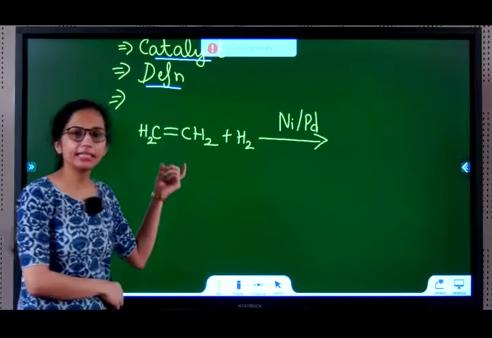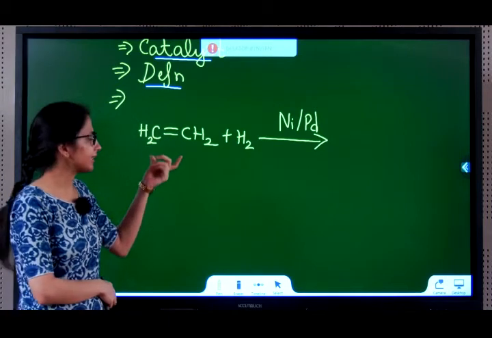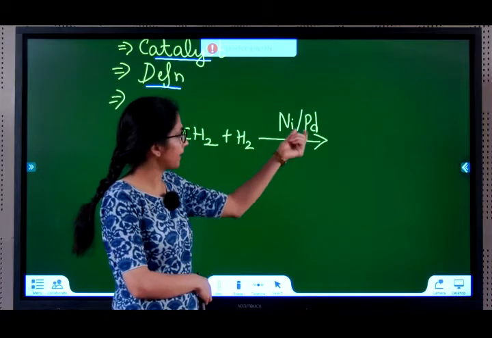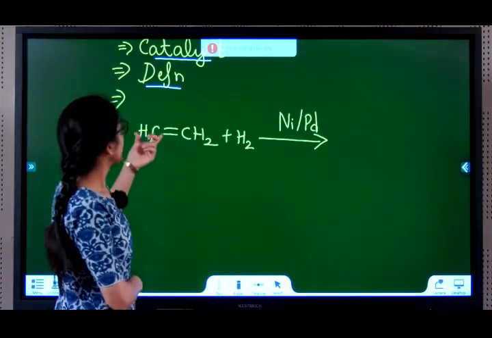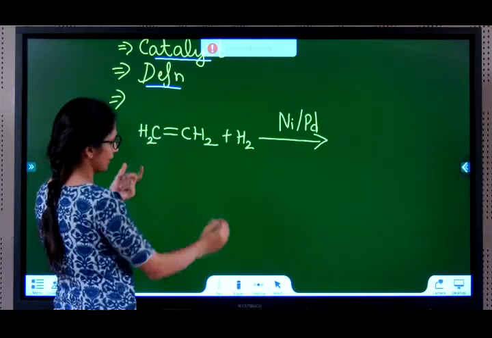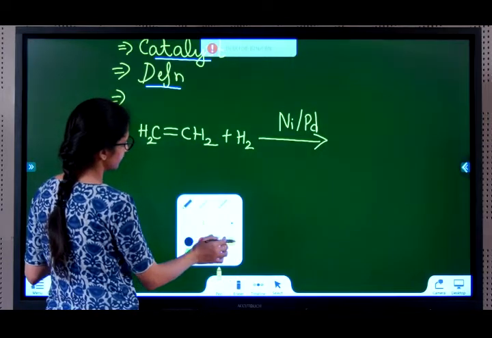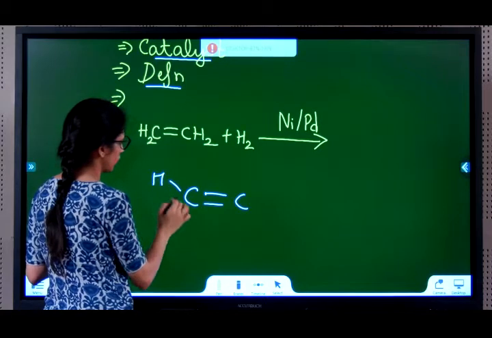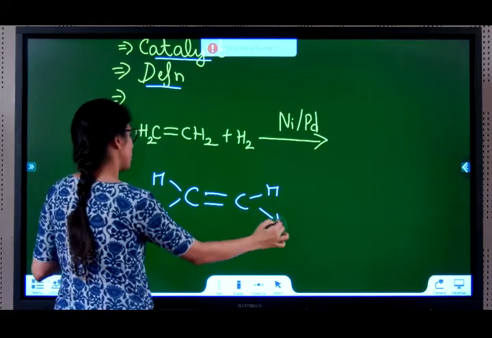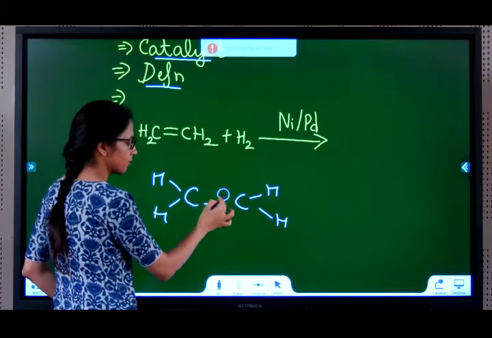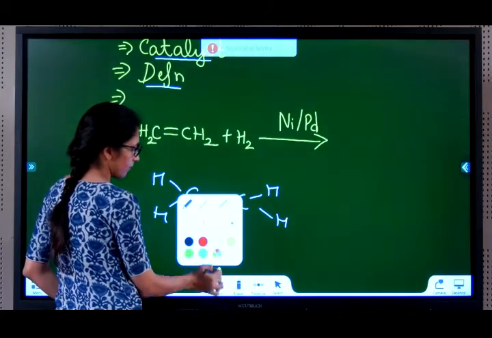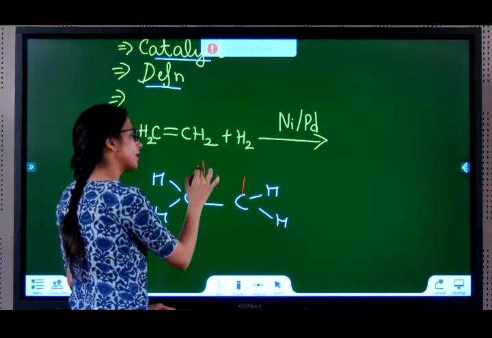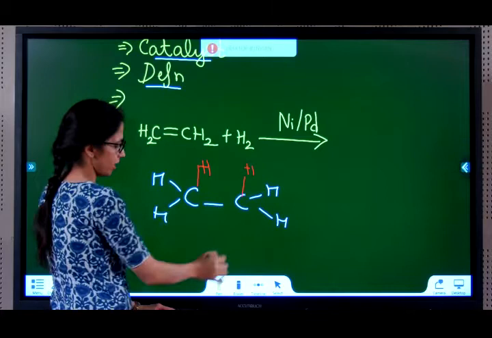I have ethene here, 2 carbons, and with the help of nickel catalyst or palladium, you can use any one. Ethene, if I add hydrogen to this, observe what happens. This has already H-H. So this bond here will decide to break. Once this breaks, it has one extra bond, it will take the new H coming in.